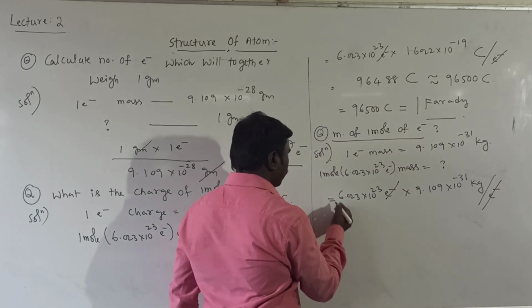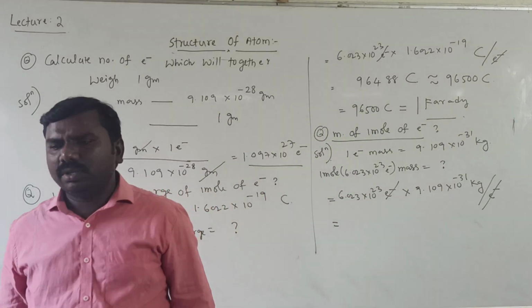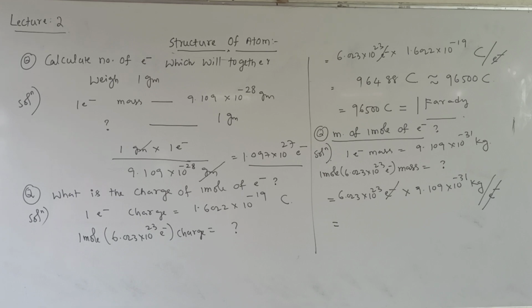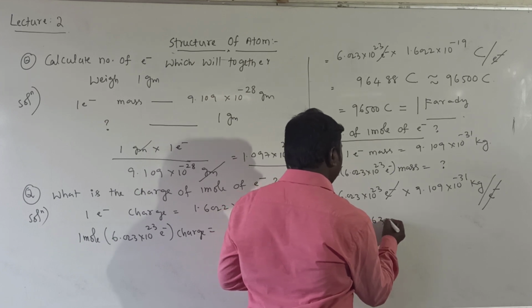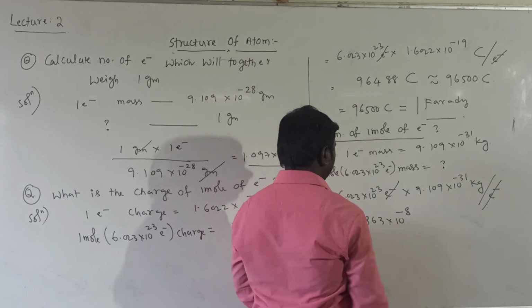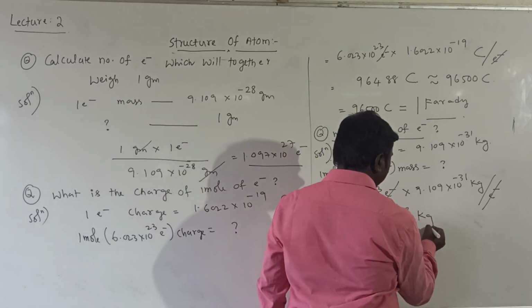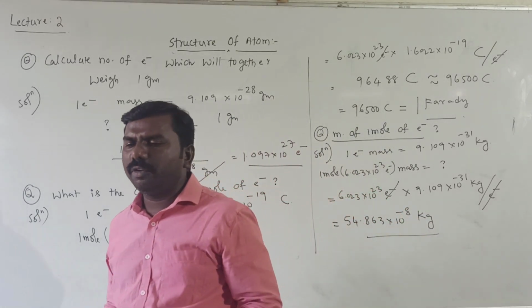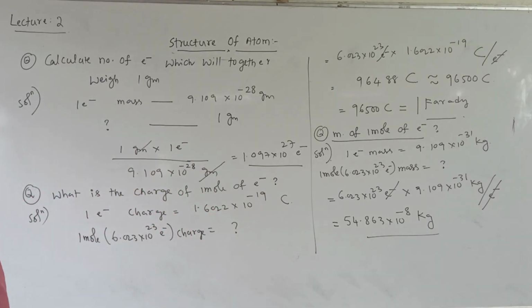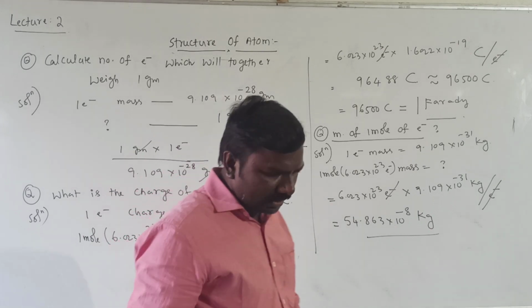Electron cancelled. On solving this, you get the answer 54.863 × 10^-8 kilograms. Mass of 1 mole of electrons equals 54.863 × 10^-8 kilograms. So this is about fundamental particles.